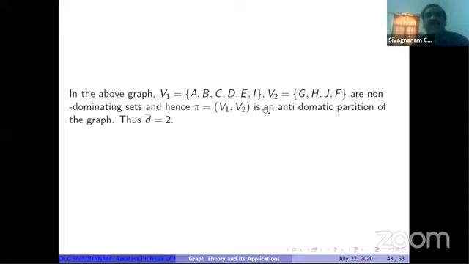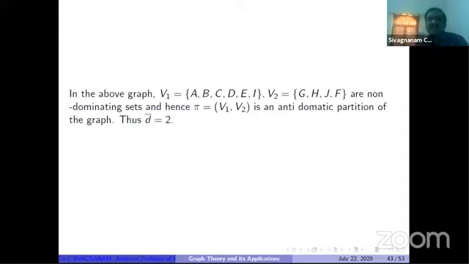And what is the cardinality? It is 2. So D bar is equal to 2. How many inspectors do we require? Only 2 inspectors are required.